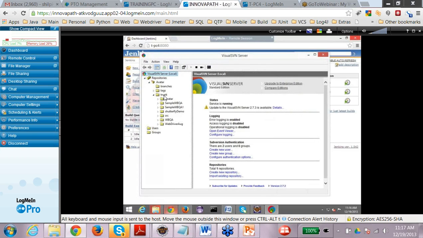So in a company, there may not be one project, there might be multiple projects. Every project will have a different trunk. So this is the main line or the main project, right? For example, I created a couple of projects like sample WPQA and WPQA1, Shutterfly demo, WPQA. So these are the various projects. Each project has a unique URL. So when you go to a company, you would be provided a unique URL to your project, and you will be checking out that project into your local Eclipse. How we are going to do that, I'm going to demonstrate right now.